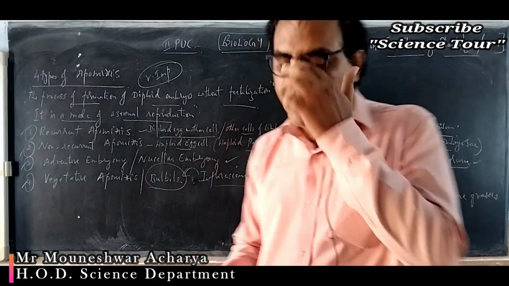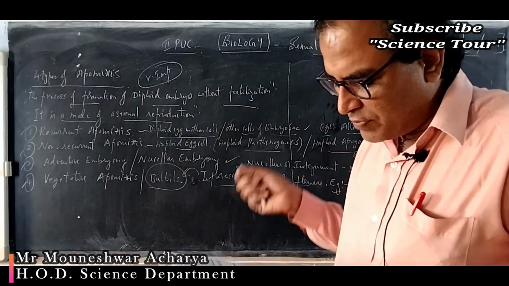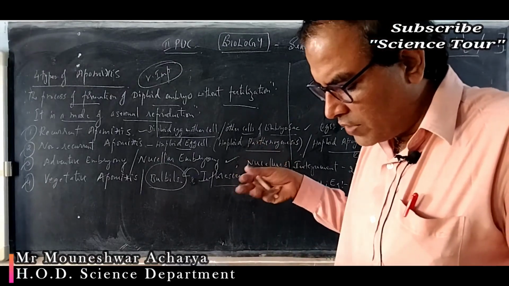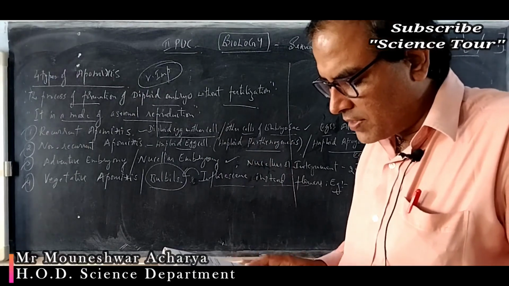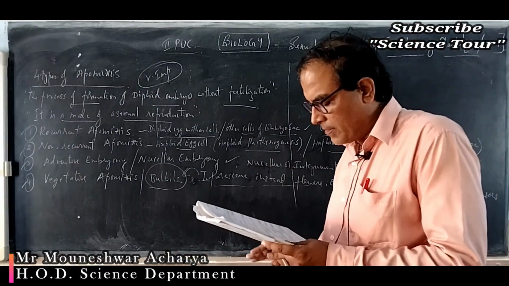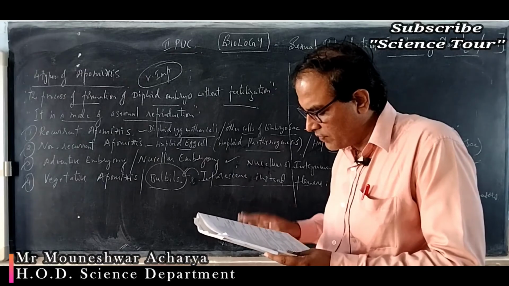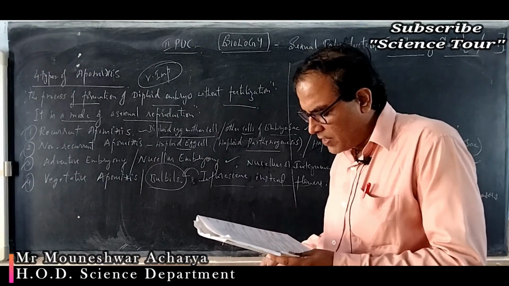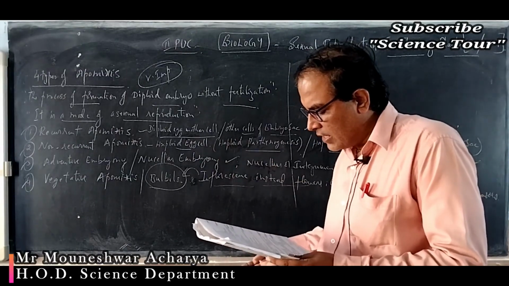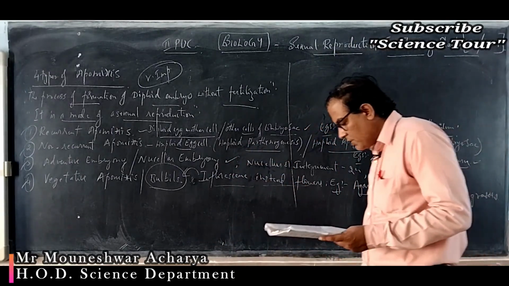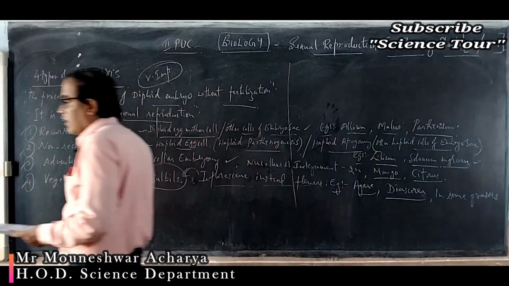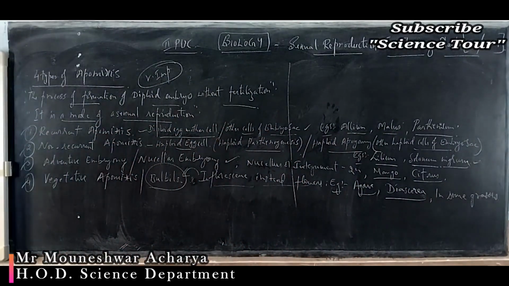The megaspore mother cell is 2n, diploid. So if this megaspore mother cell forms megaspores without undergoing meiosis, and if one of the megaspores develops into an embryo sac, its nuclei would be diploid, because there is no meiosis. So it will retain its diploid nature. So the option is B.